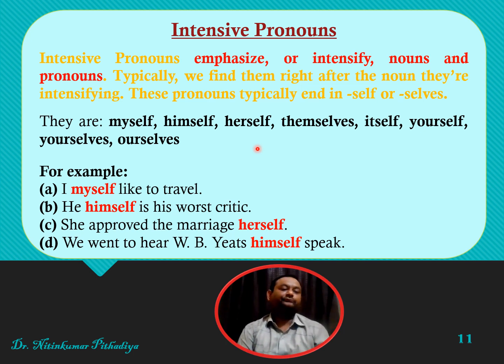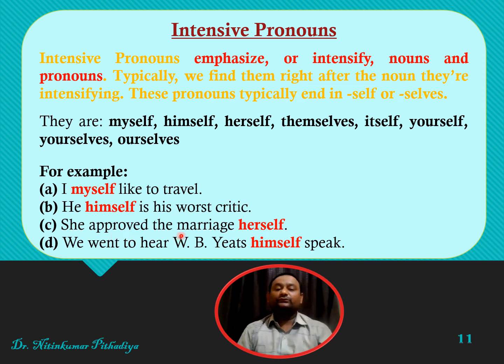Friends, you can see in the example, I myself. Friends, I cannot use any other self here. Means I, then myself. I cannot say I, himself, I, herself. So I, myself, like to travel. So here we try to intensify on the noun I. He himself is his worst critic.